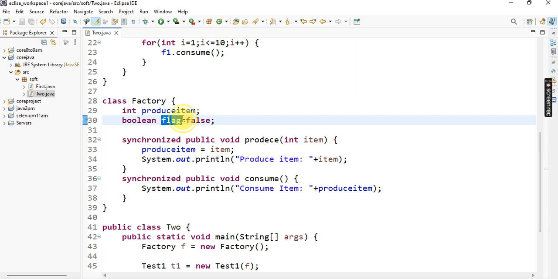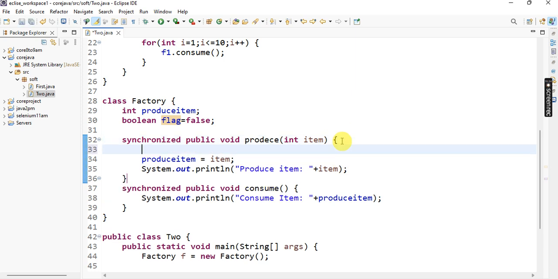Otherwise, if we are not defined, here is false, then by default the boolean value is false. Anyhow, here I am taking it as false. So here I am using the wait method, because after producing the item the consumer must be in waiting stage. When the consumer consumes that item, at that place the producer is in waiting stage. So those controlling scenarios are required here.